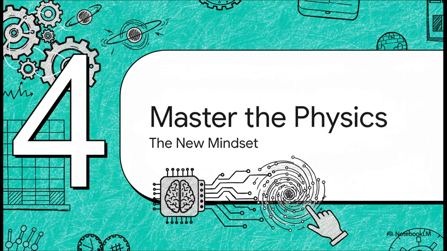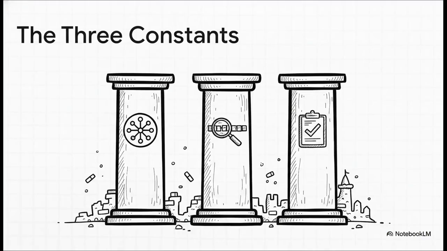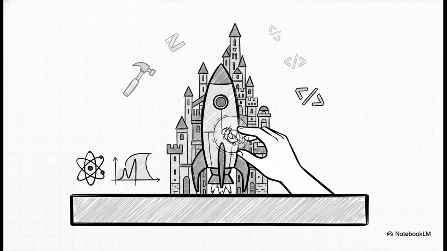This whole thing isn't about memorizing one specific tool or one library. It's about adopting a brand new mindset for this new era of engineering. It's about mastering the fundamental physics of how these systems actually behave. Think about it. The libraries that everyone is using today, they'll probably be old news in 18 months. But these principles, managing probability instead of writing instructions, understanding that it's all about token prediction, not true reasoning, and building systems for rigorous automated evaluation, those are the constants. Those are the things that will last. Master the physics of how these probabilistic systems work, and you can build anything. It doesn't matter what new model or framework gets released tomorrow. This right here is the key takeaway.